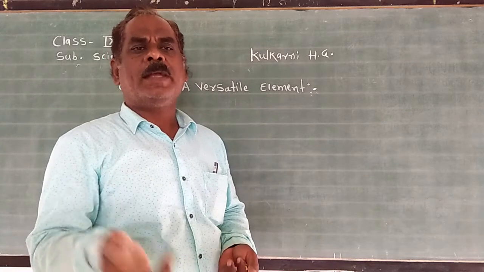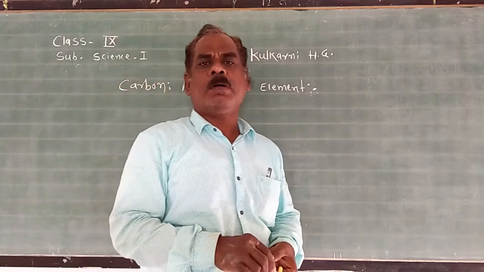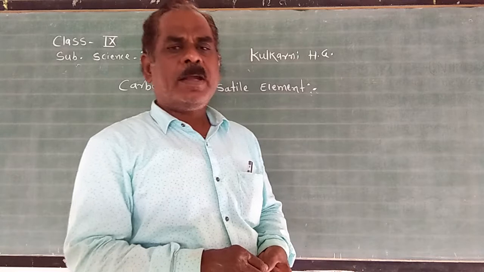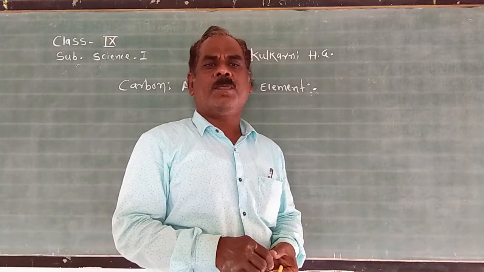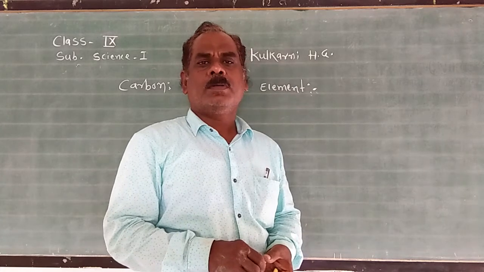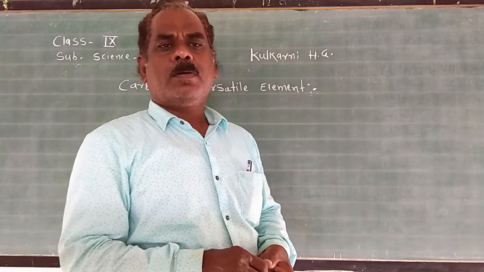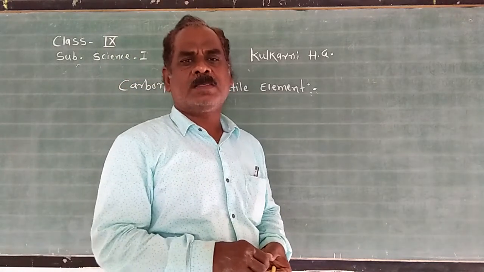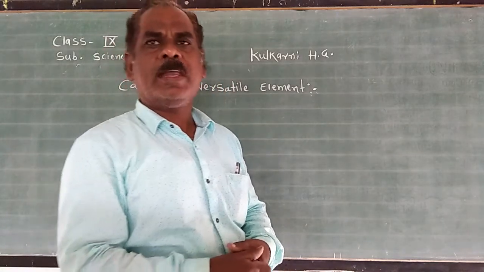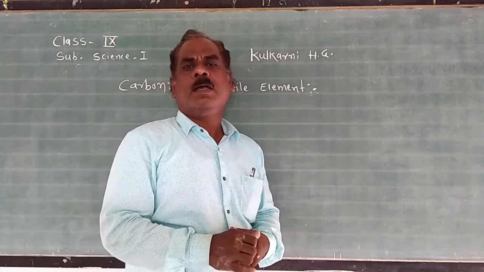as well as other atoms, and to form different types of compounds. In our daily lives, we use a large quantity of carbon compounds. The compounds extracted from living organisms like plants and animals are called organic compounds, or carbon compounds.